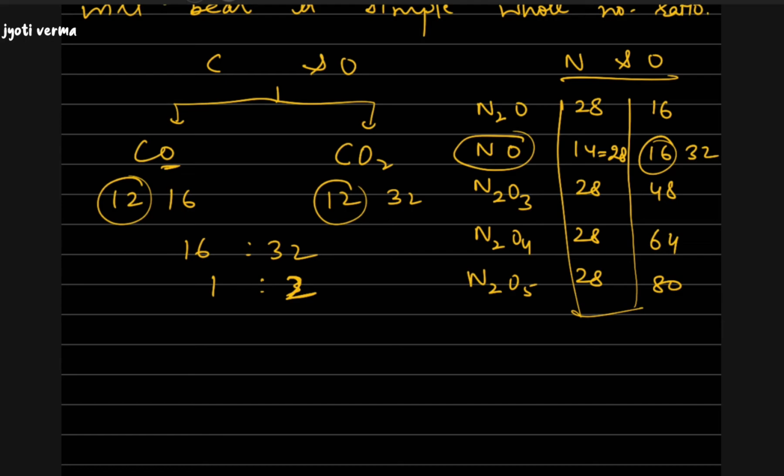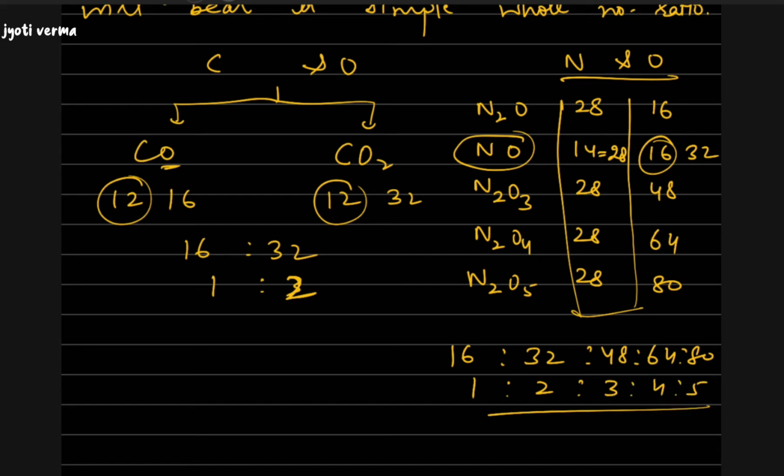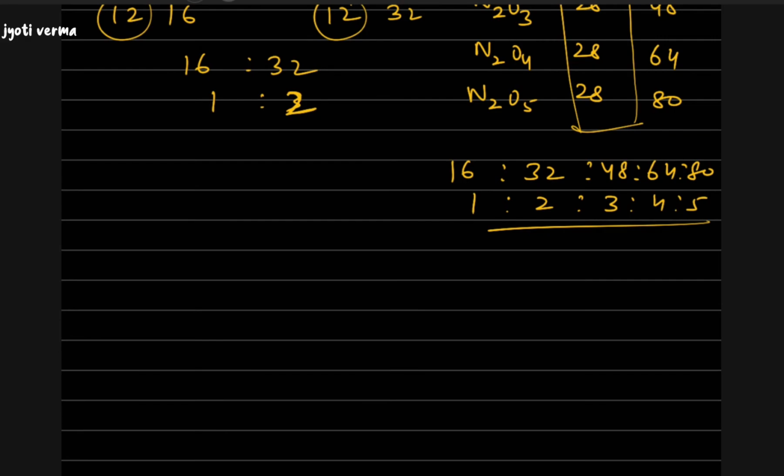And what about the mass of oxygen? That bears a simple ratio. You can see that it is 16 is to 32 is to 48 is to 64 is to 80. So it is the ratio 1 is to 2 is to 3 is to 4 is to 5. So that is what the law states, that is the law of multiple proportion.